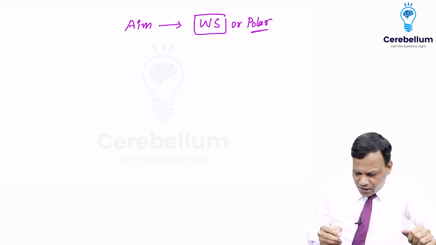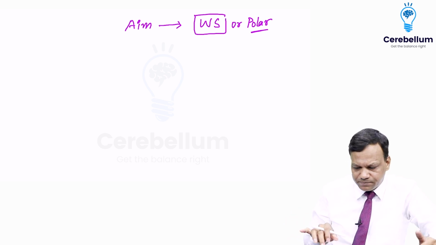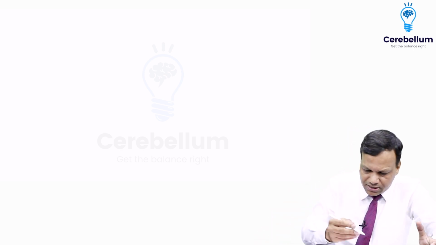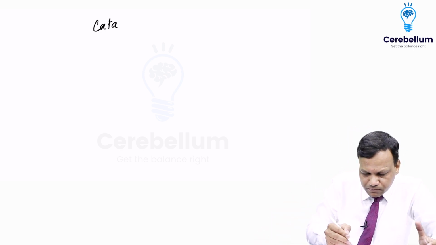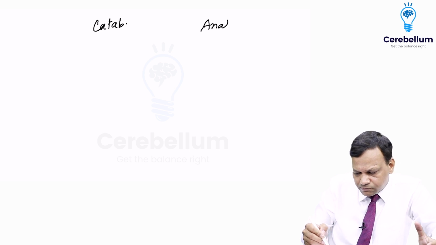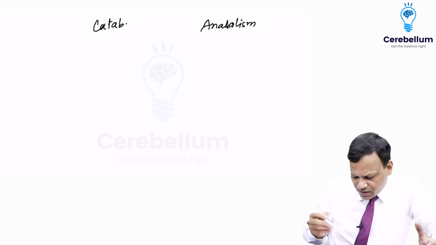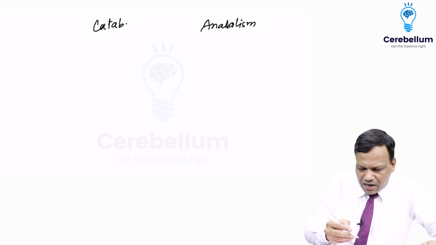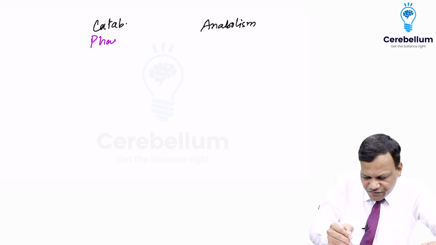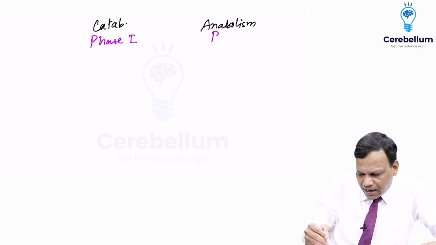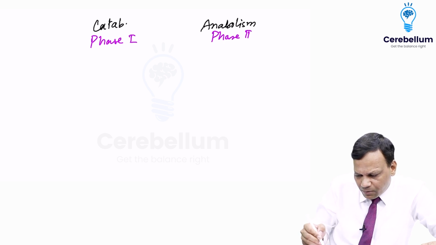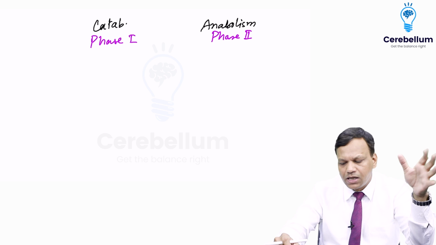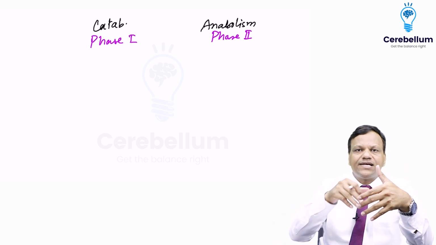Okay? Now, there are two types of metabolic reactions. In biochemistry, we study two types of metabolic reactions, which are, yes, catabolism and anabolism. Now, because we are reading different subjects, we will name them differently. The thing is the same. So catabolic reactions we normally name as phase 1 metabolic reactions, and anabolic we name as phase 2 metabolic reactions. So phase 1 means something will be broken from the drug, and phase 2 means something will be attached to the drug.